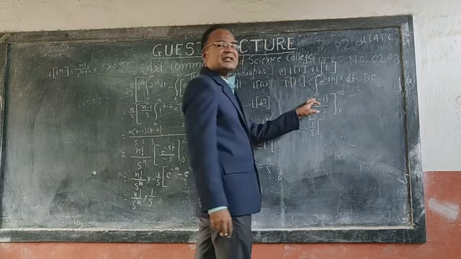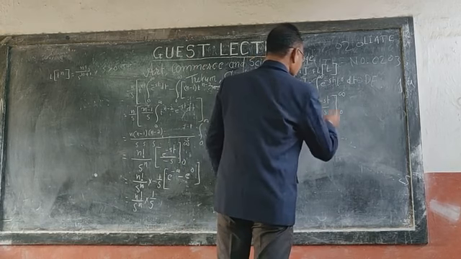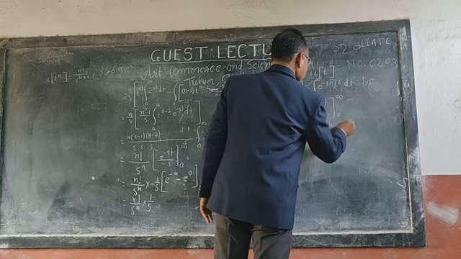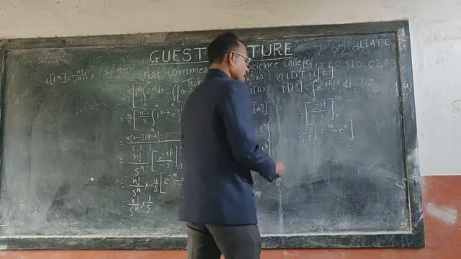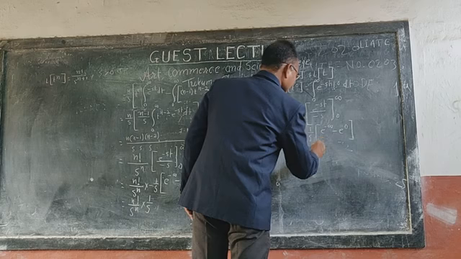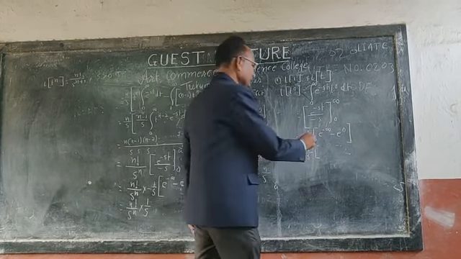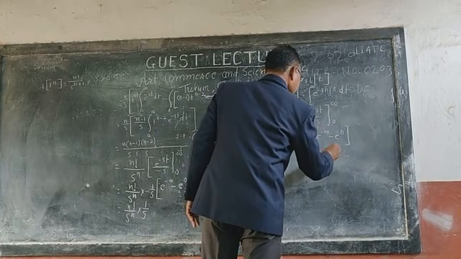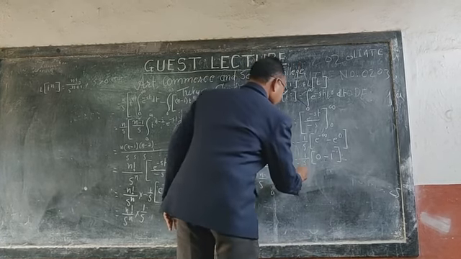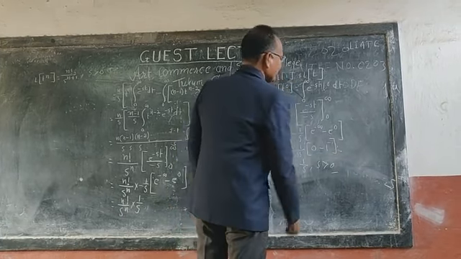And then the rest of the term is e to the power minus st. Substituting the limits, e to the power minus infinity minus e to the power 0, and then minus 1 by s. e to the power minus infinity means 0, e to the power 0 means 1, and minus minus plus, so we have here 1 by s, where s is greater than 0.